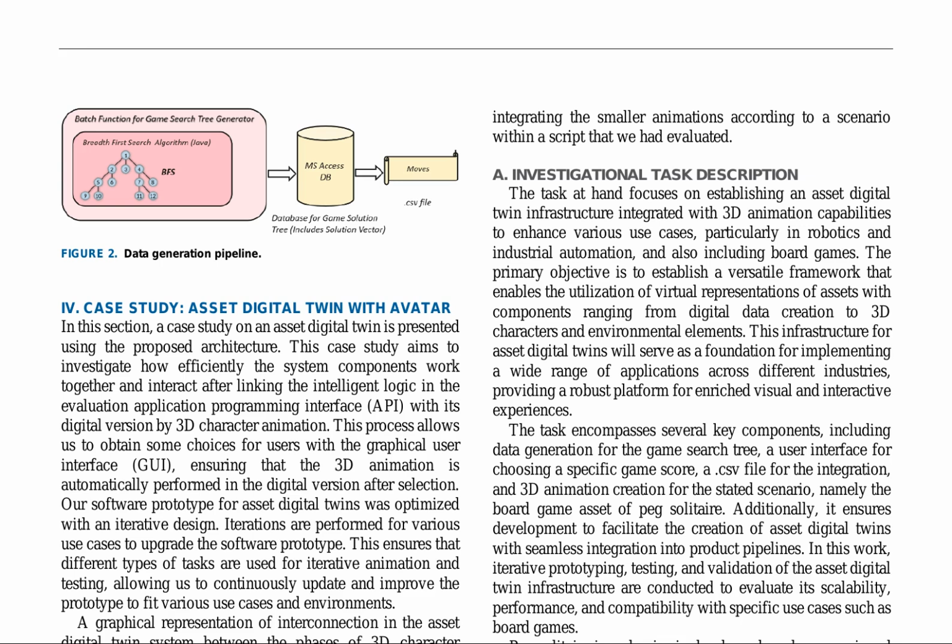This process allows for the creation of user choices through a graphical user interface (GUI), ensuring that the 3D animation is automatically performed in the digital version after selection. A graphical representation of interconnection in the asset digital twin system between the phases of 3D character animation development is presented. The discrete animation system functions as follows. Evaluation API for logic is implemented, integration to the digital line is ensured, and the digital component interacts with users, i.e., a specific scenario is executed as 3D animation.